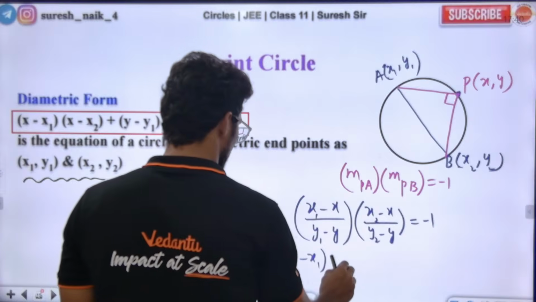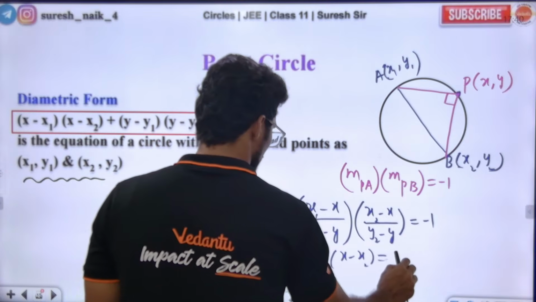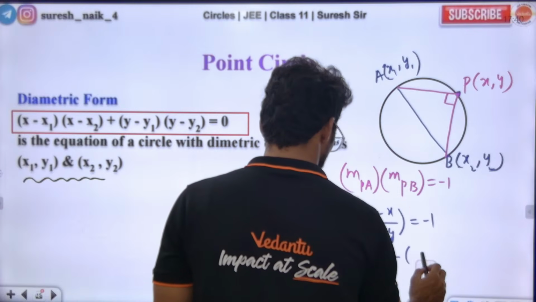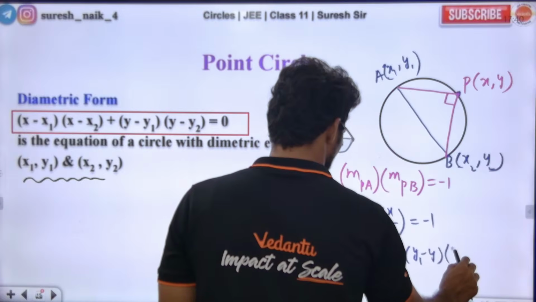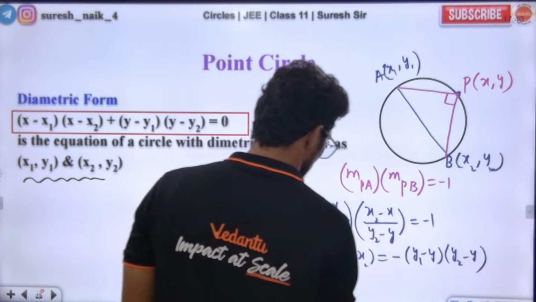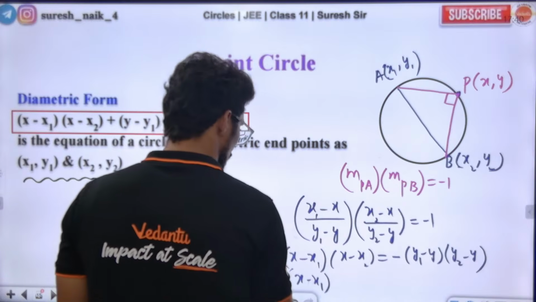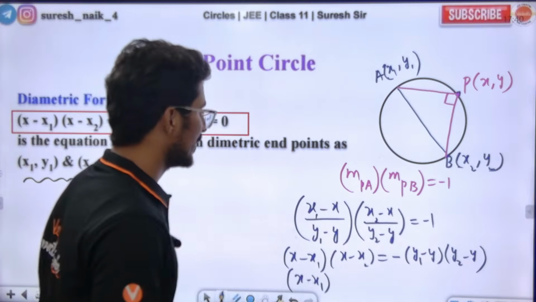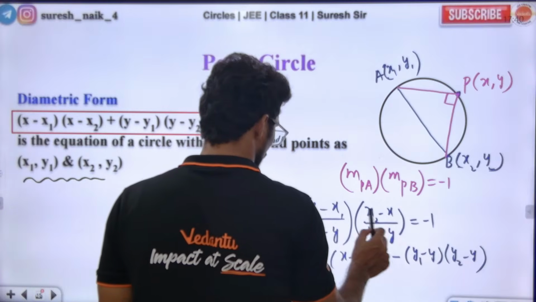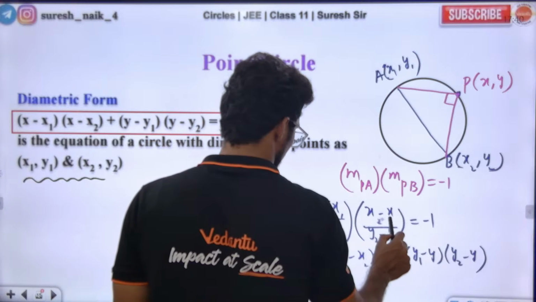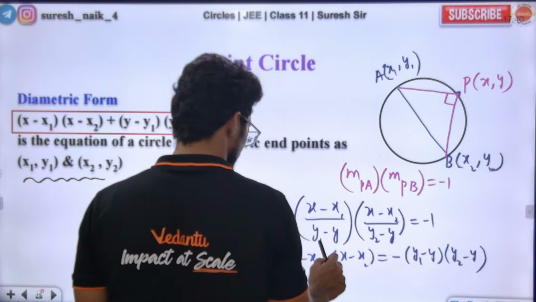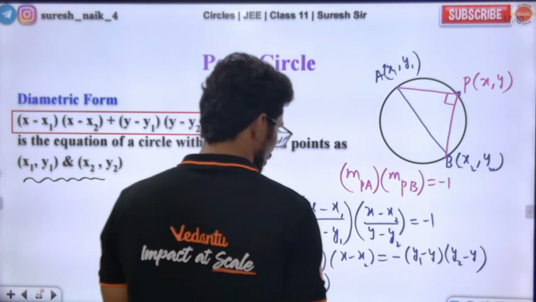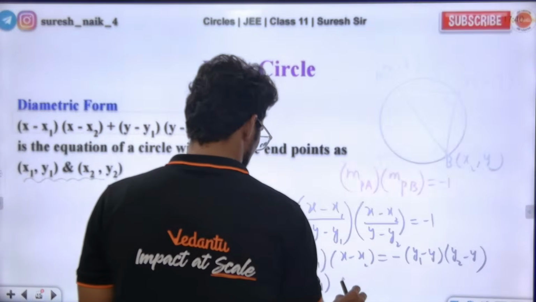I'm taking minus common here, so it stays the same. I'm just finding the slope. Are you clear, Chintu? Yes, sir, we are clear.